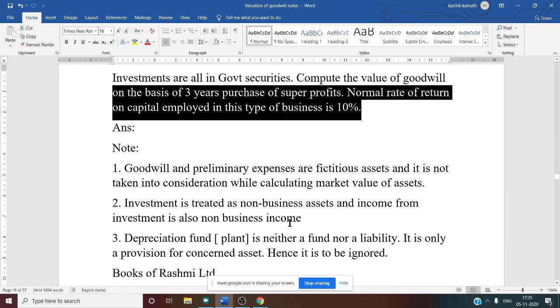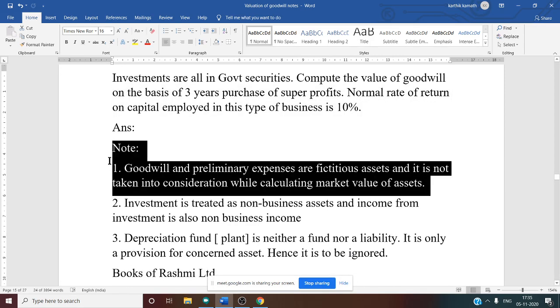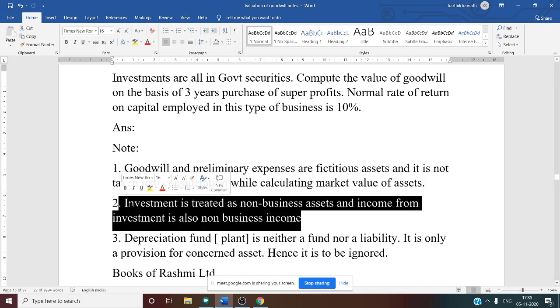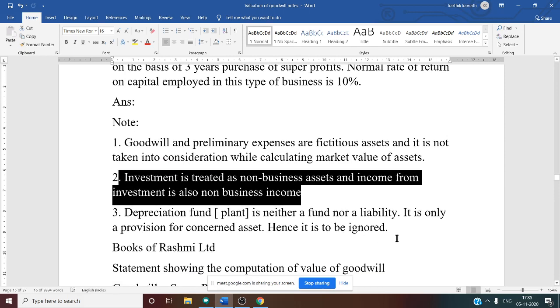So there are several notes they have given. See this first one. Goodwill and preliminary expenses are fictitious assets and they are not taken for consideration while calculating the market value. That we have already discussed. Then investments are treated as non-business asset, that you know, and income from investment is also non-business income. Yes, because it is not related to the business.